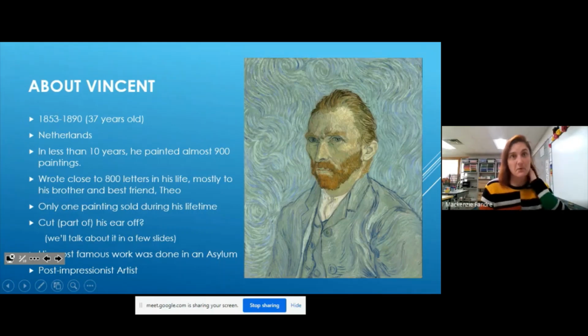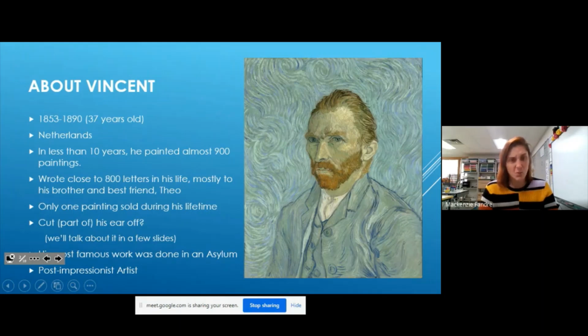I think something even more interesting than all those paintings is that he also wrote almost 800 letters. I know nowadays people can just call each other or they could send a text message or an email, but back in the 1800s, you had to write letters. And he wrote letters all the time to his brother and his best friend, potentially his only friend, Theo, his brother Theo. The sad part about his life is that he only sold one painting in his entire life, and nowadays people love his work.